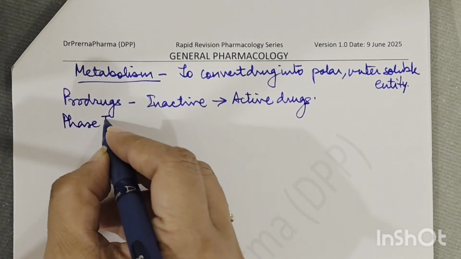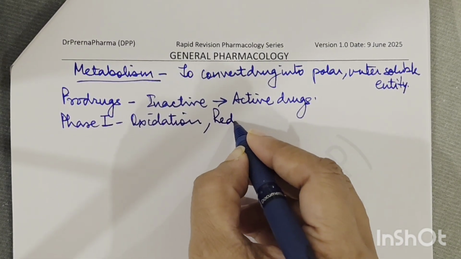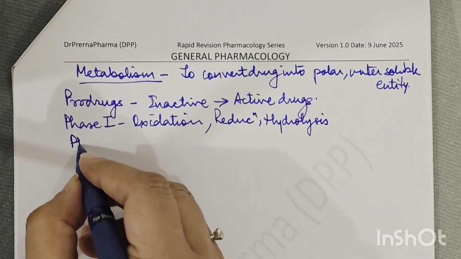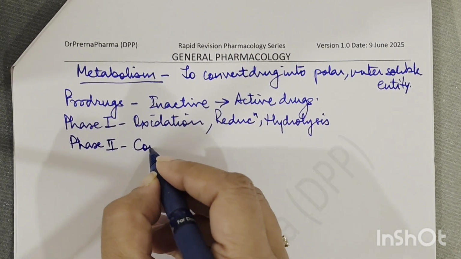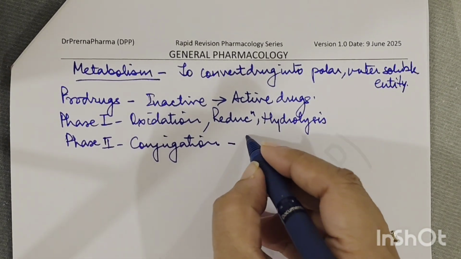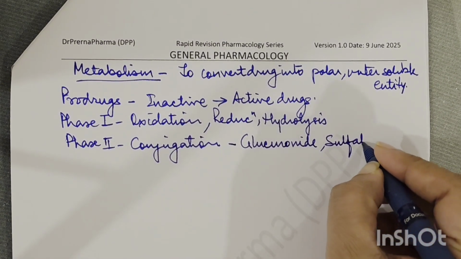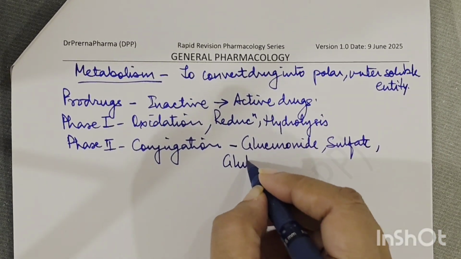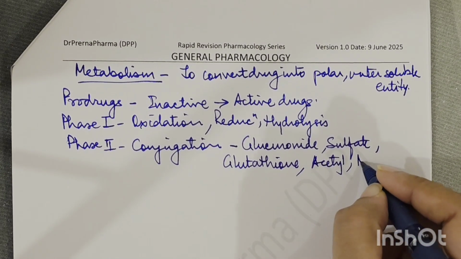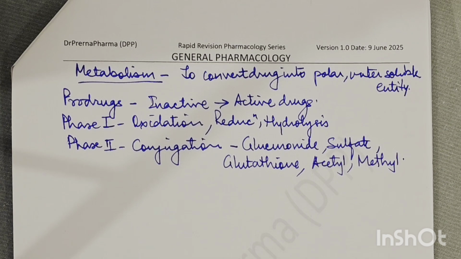Then metabolism is divided into phase 1, that is oxidation, reduction, hydrolysis, and then we have phase 2 reactions, which are mainly conjugation reactions. Okay, so in conjugation reactions, then we have glucuronide conjugation, sulfate conjugation, glutathione conjugation, acetylation, methylation, what we call. So these are some metabolism reactions.